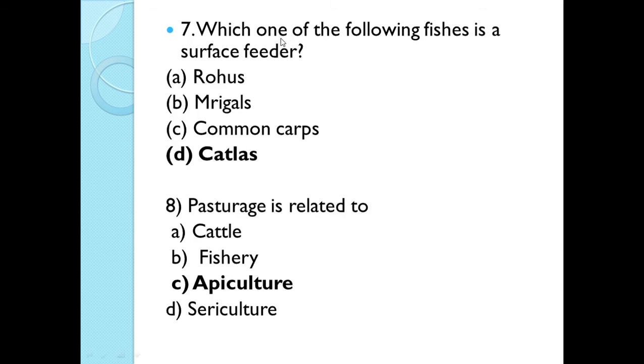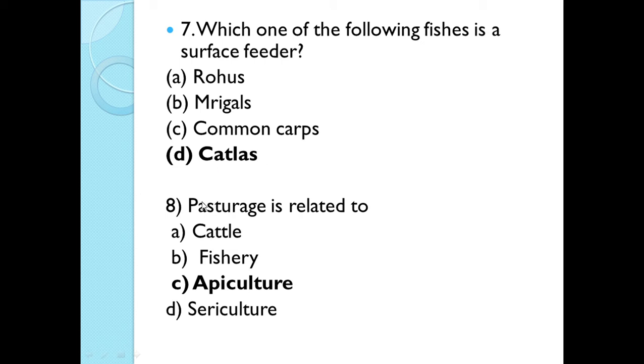Next is, which one of the following fishes is a surface feeder? You have studied in composite fish culture that 5 to 6 different types of fishes are used based on their feeding habits. So the options are rohus, mrigals, common carps and catlas. So the correct answer is catlas. They feed on the surface of water.